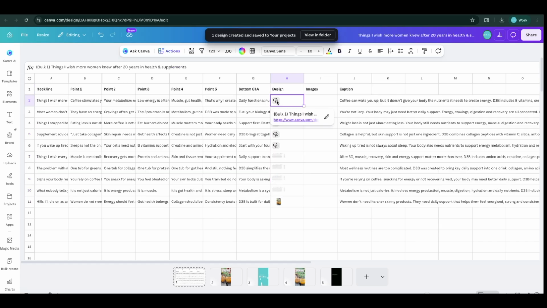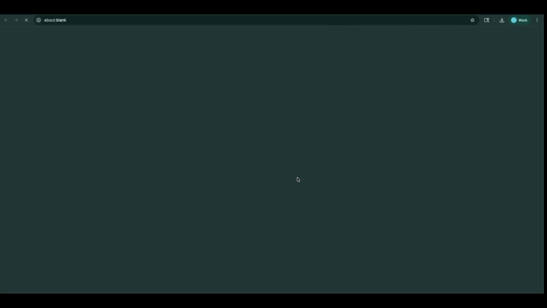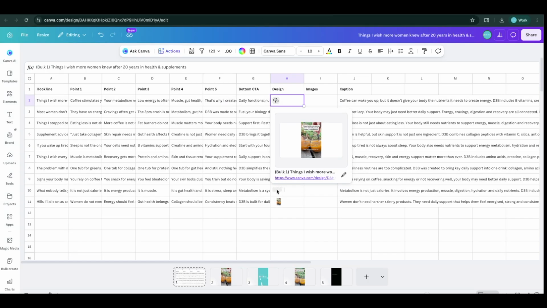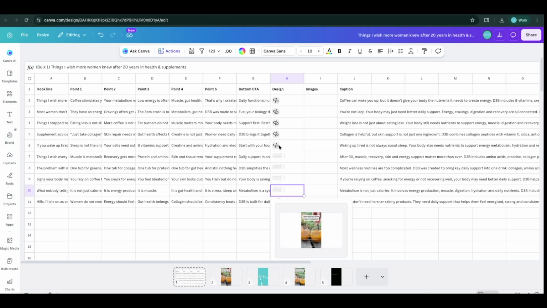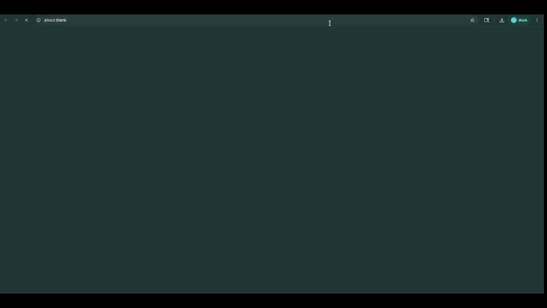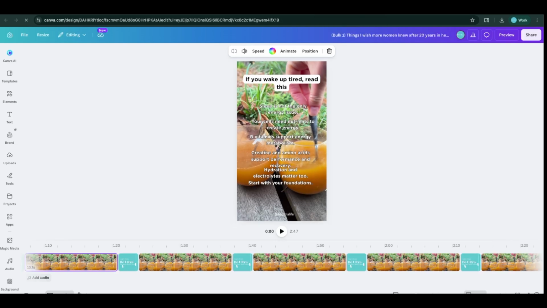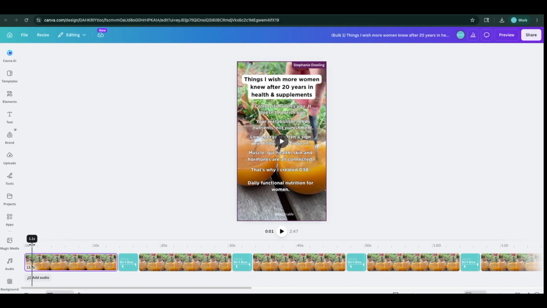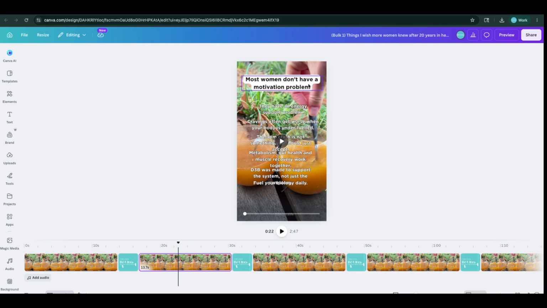Cool. So now here you go, click. Awesome. So this link for each line is actually the same link. This document is no different to this document. So what has happened is, if I go to the beginning of this document: things I wish more women knew after 20 years in health and supplements. Most women don't have a motivation problem.